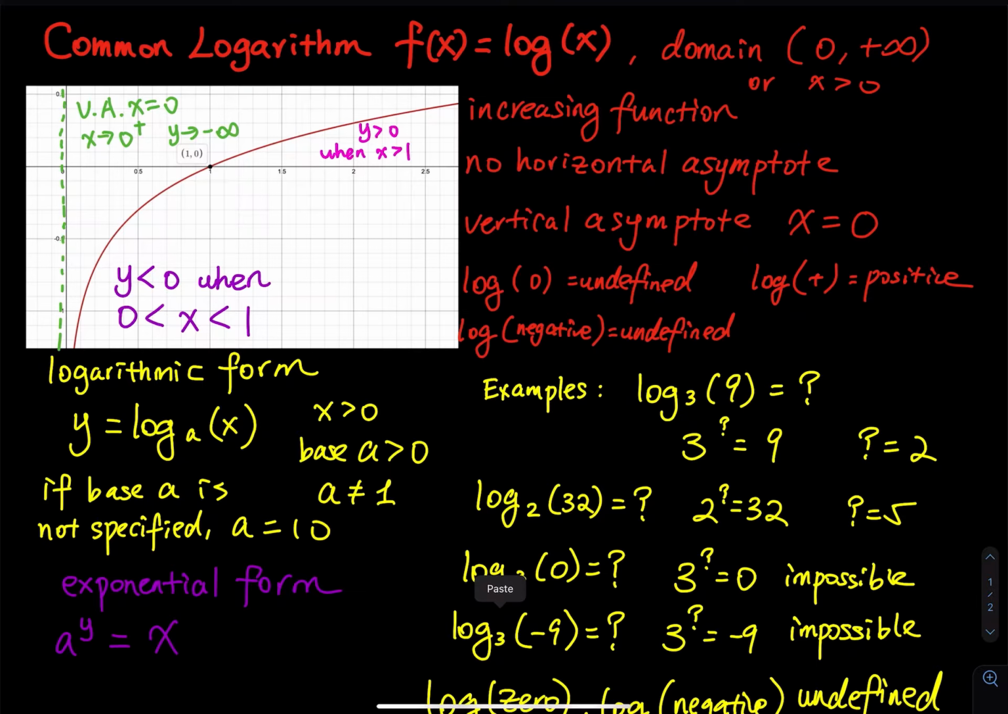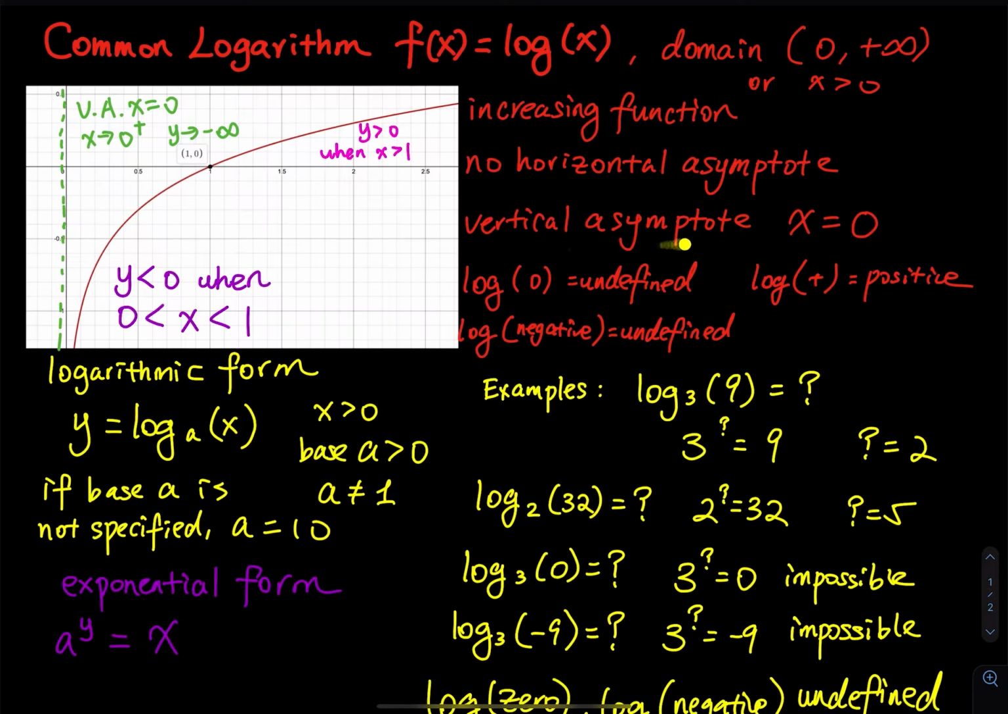The other thing that we can say is there is an x-intercept when x is equal to 1, right? So when x is equal to 1, y is equal to 0, that is the coordinate where the curve crosses the x-axis. When x is between 0 and 1, the curve is below the x-axis, therefore we say y is less than 0. When x is greater than 1, the curve is above the x-axis, so therefore we say y is greater than 0. So overall, this is an increasing function, and there is no horizontal asymptote.